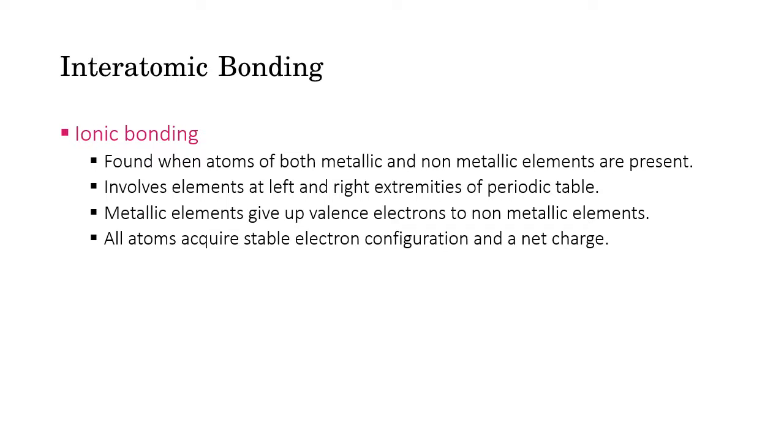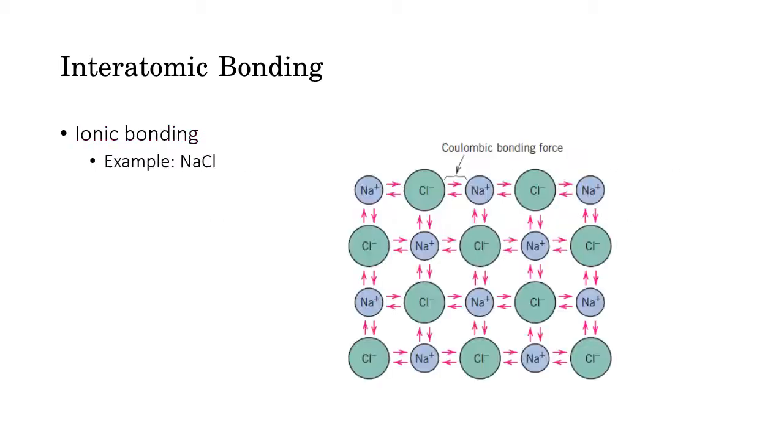For example, ceramics. Ceramics are typically used in high temperature applications. Typically, in the kitchen, the teacups are made of ceramics. So this is one of the applications that you must have experienced. The bond is non-directional, or there is no criteria for the direction of the bond. An example is NaCl, sodium chloride.